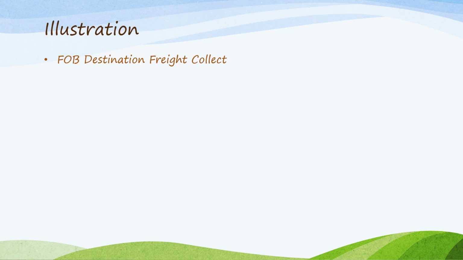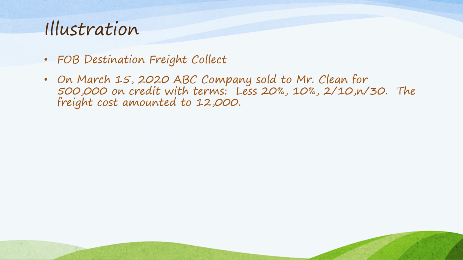Another illustration. The second illustration is on FOB destination freight collect. On March 15, 2020, ABC Company sold to Mr. Clean for 500,000 on credit with terms less 20, 10% to 10 and 30. The freight cost amounted to 12,000.